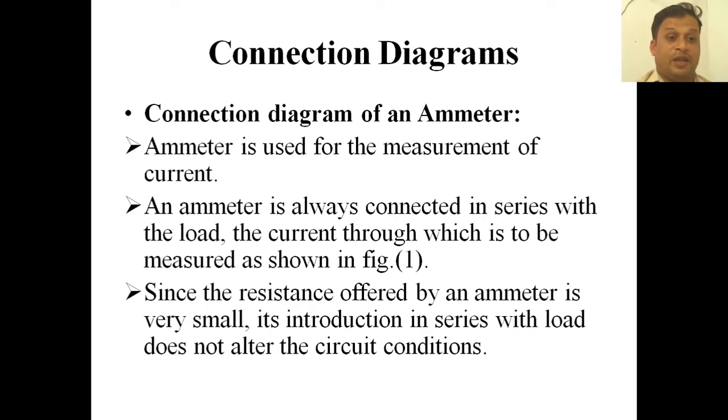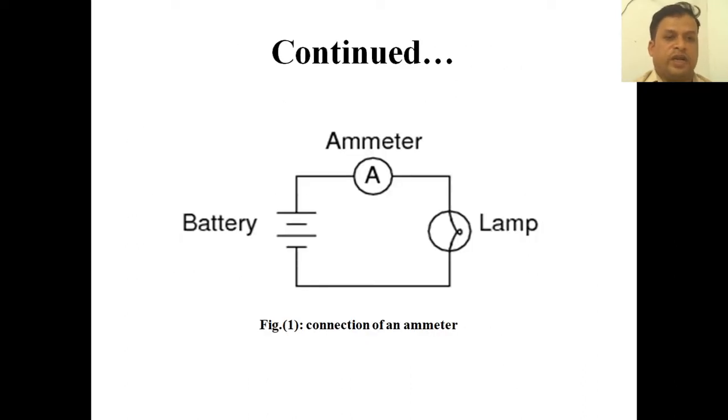An ammeter is always connected in series with the load, the current through which is to be measured. And the resistance offered by an ammeter is very small, so its introduction in series with load does not alter any circuit conditions. If you see the connection of an ammeter, there is a battery, there is an ammeter, and there is a lamp. So battery means supply, ammeter means measuring instrument, lamp means here load. So this is a very simple structure of the measuring device ammeter.